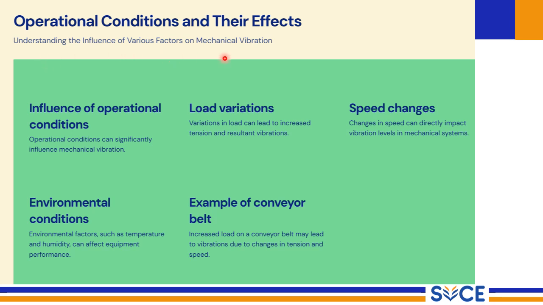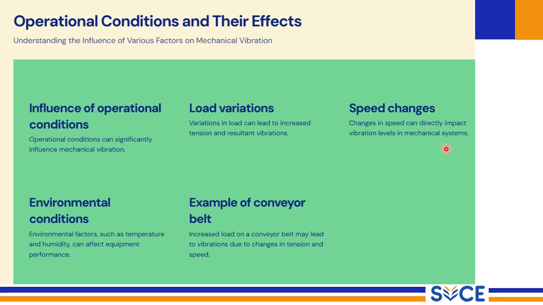Operational conditions and their effects on mechanical vibrations. Mechanical vibration isn't solely determined by the design of a system. The conditions under which a machine operates play a significant role. This explores how various factors can influence vibration levels. Operational conditions, broadly defined, can significantly influence mechanical vibrations. This includes factors like load variations and speed changes.